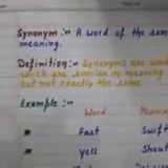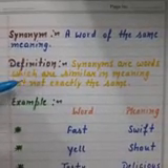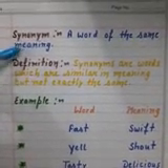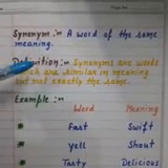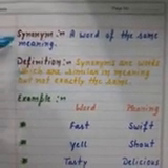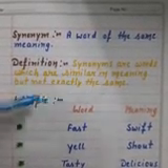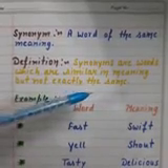Now what are synonyms? Synonyms, a word of the same meaning. Synonyms are those words which are same in meaning but they are not exactly the same. So the definition of synonym would be: synonyms are words which are similar in meaning but not exactly the same.